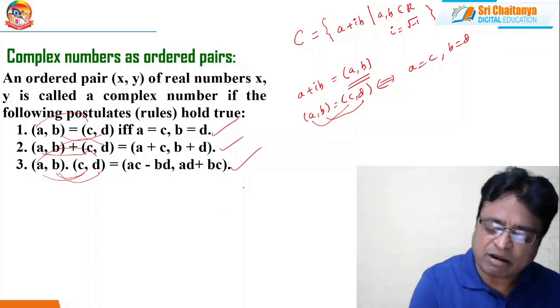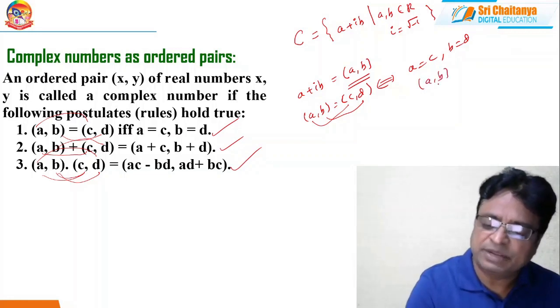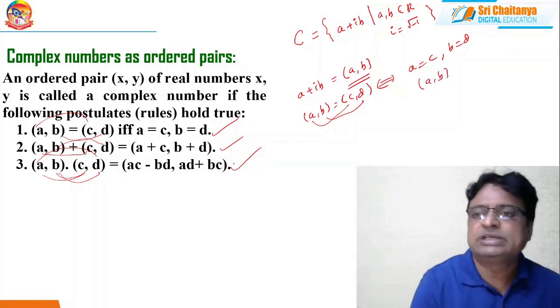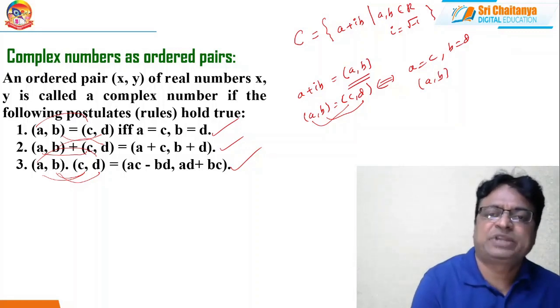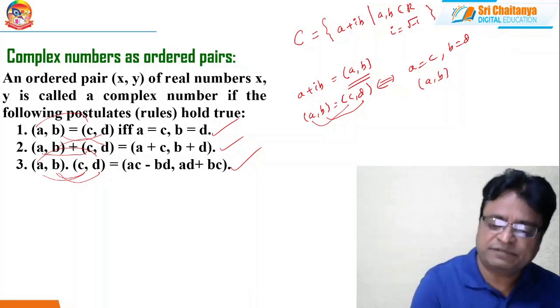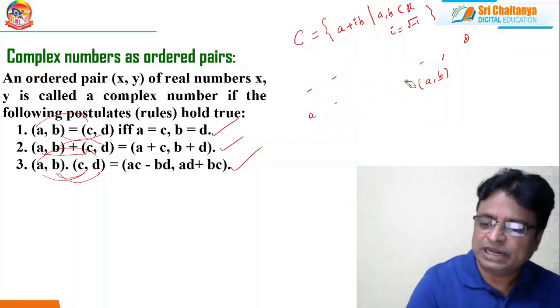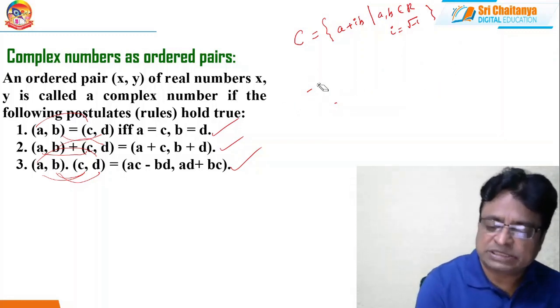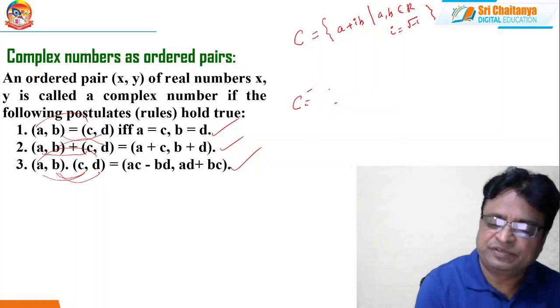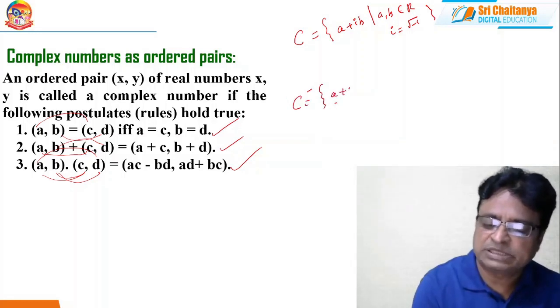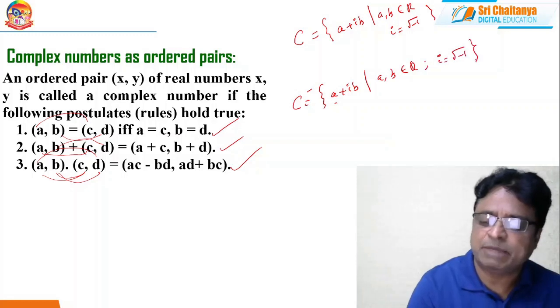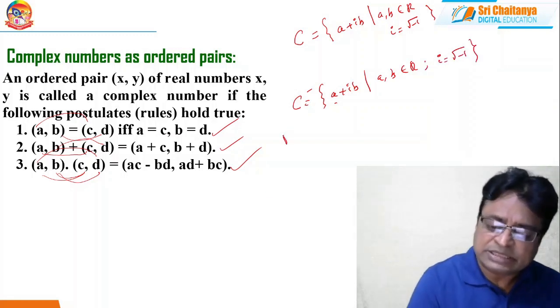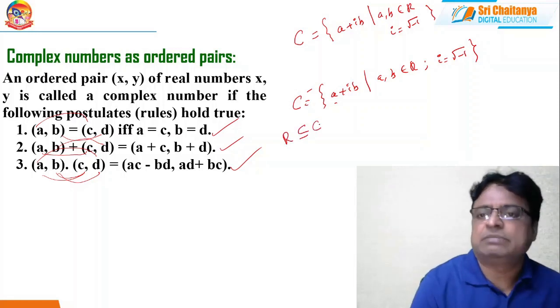Whenever the set of all ordered pairs of the form A comma B satisfies these rules, that ordered pair AB is nothing but what? A complex number. This is the representation of complex numbers. So finally, in simple lines, first point: the set of complex numbers is denoted with capital C. C is equal to A plus iB, where A comma B belongs to capital R and i is equal to root minus 1. It is just a symbol. And the set of real numbers is a subset of the set of complex numbers.